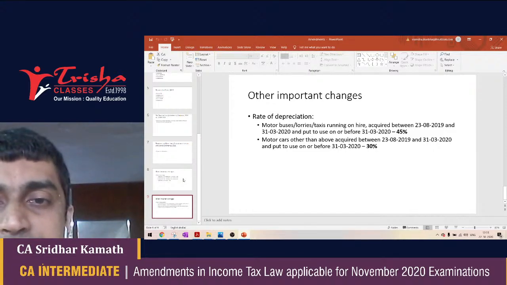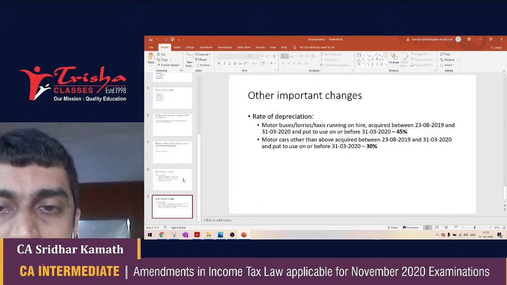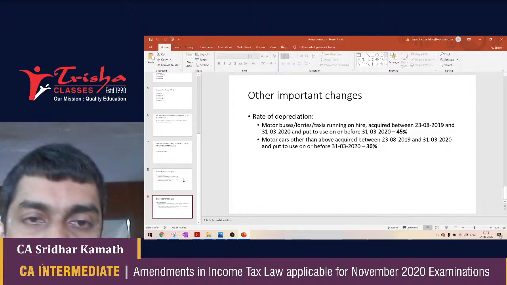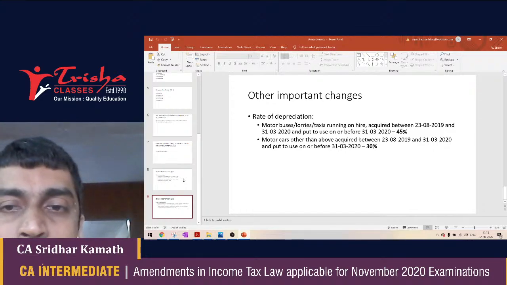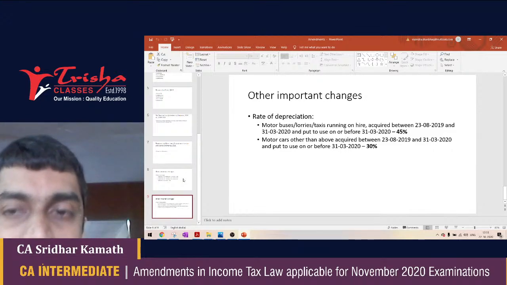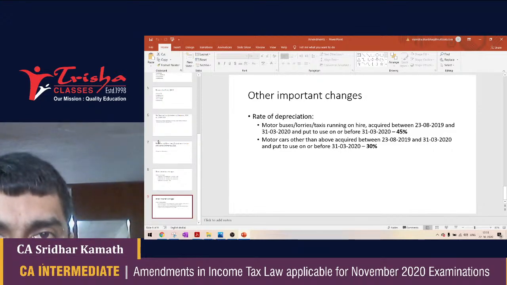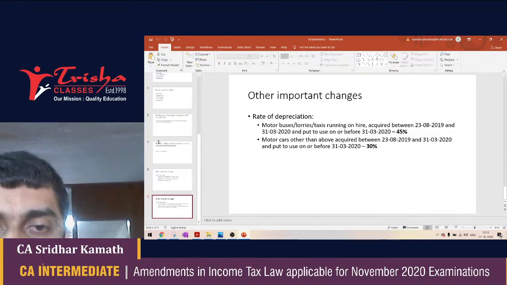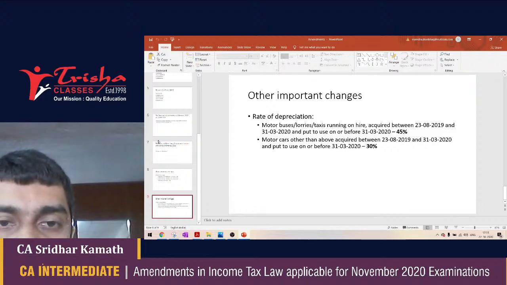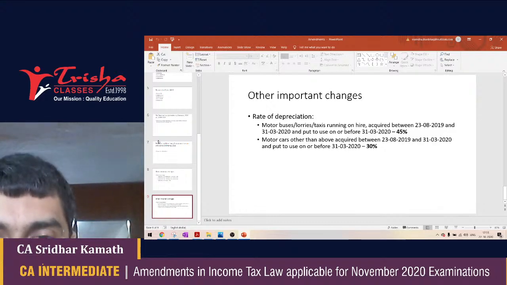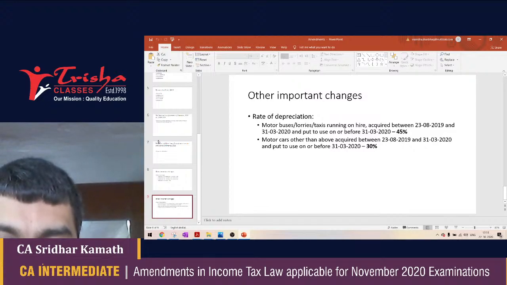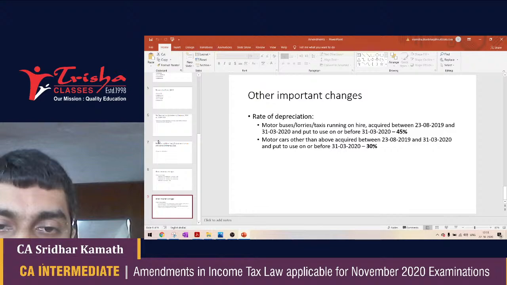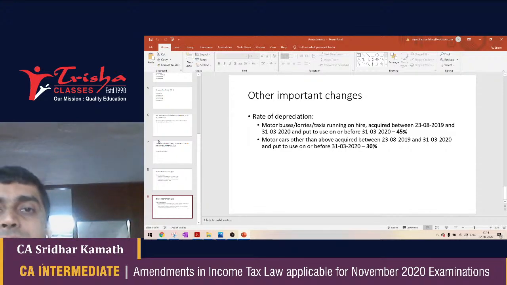So here comes our dear finance minister. She has a press release, and on 23rd August 2019, she gives away two emoluments to the automobile owners. So read this out very clearly. The rates of depreciation applicable to vehicles has been changed with effect from 23rd August 2019. What is the change in the rate of depreciation? Motor buses or lorries or taxis running on hire acquired between 23rd August 2019 and 31st March 2020 and put to use on or before 31st March 2020, the rate of depreciation now is 45%.